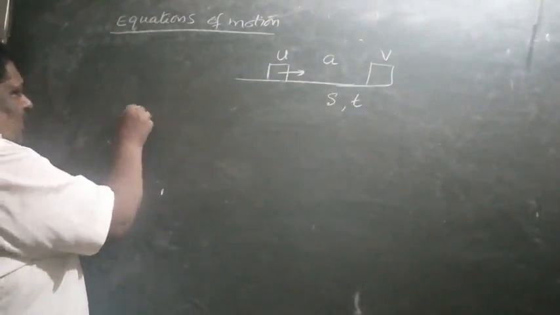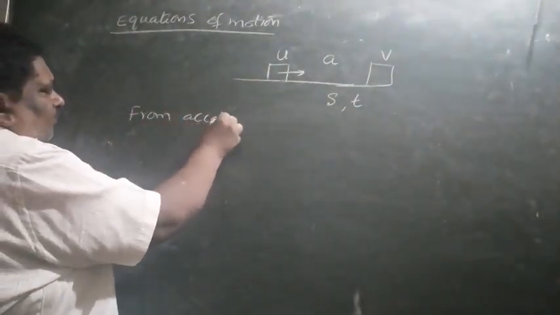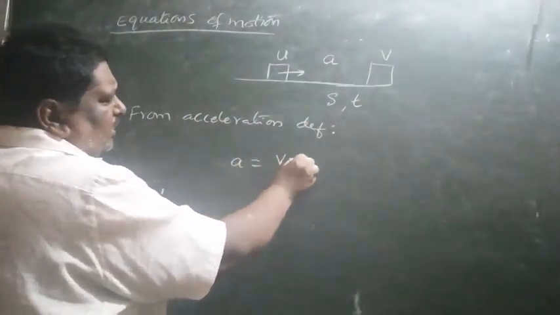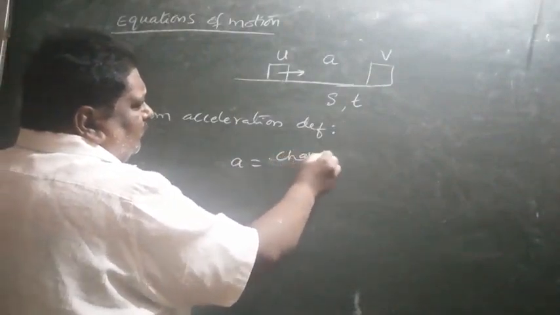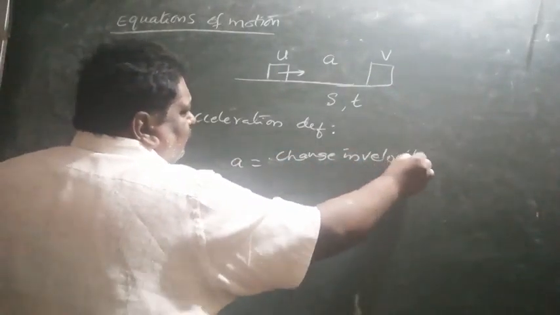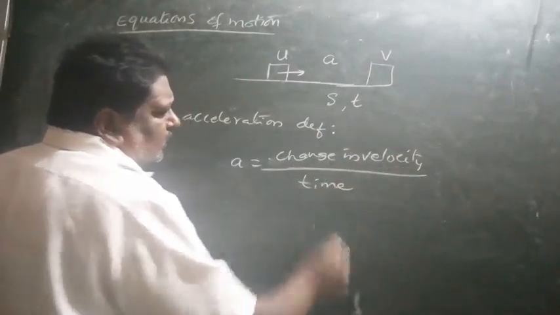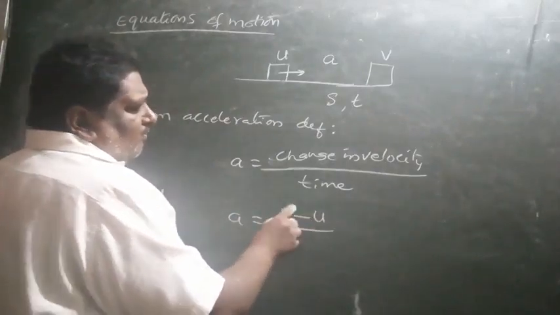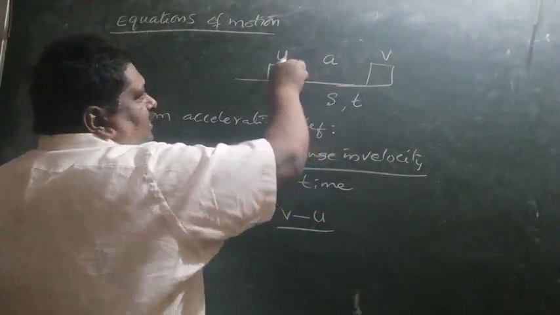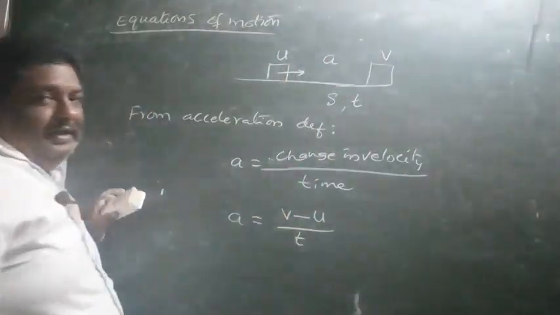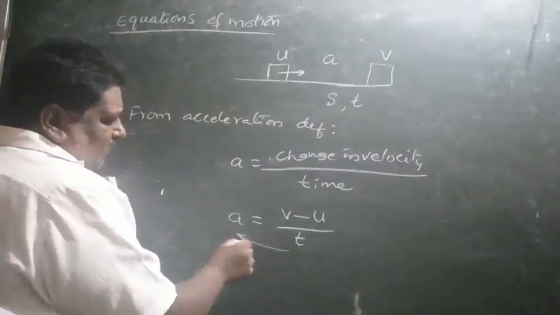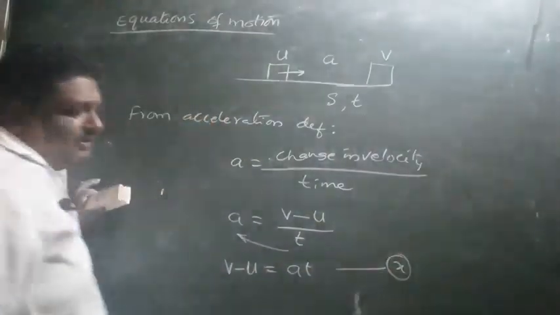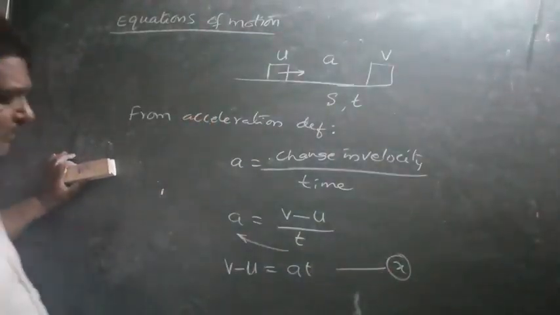So from the definition of acceleration, acceleration is equal to change in velocity by time. So a is equal to change in velocity, final minus initial velocity, which is v minus u, divided by time t. Cross multiply it. v minus u is equal to at. Call it equation x. But I want the v value.